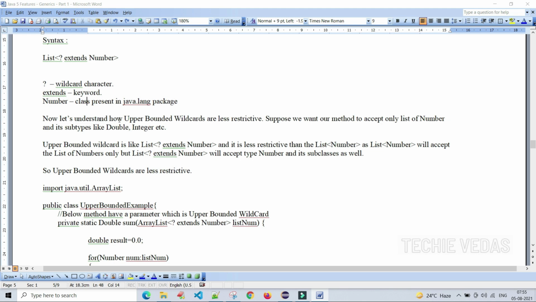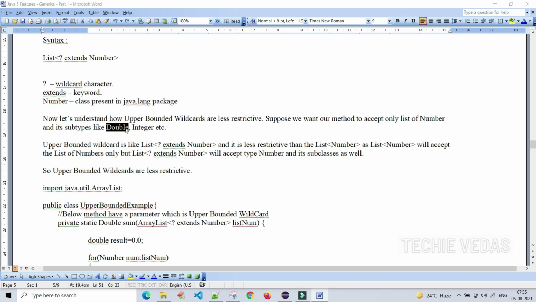Now let's understand how upper bounded wildcards are less restrictive. This is what we discussed while discussing upper bound wildcards. Suppose we want our method to accept only a list of numbers and its subtypes, like Double and Integer.